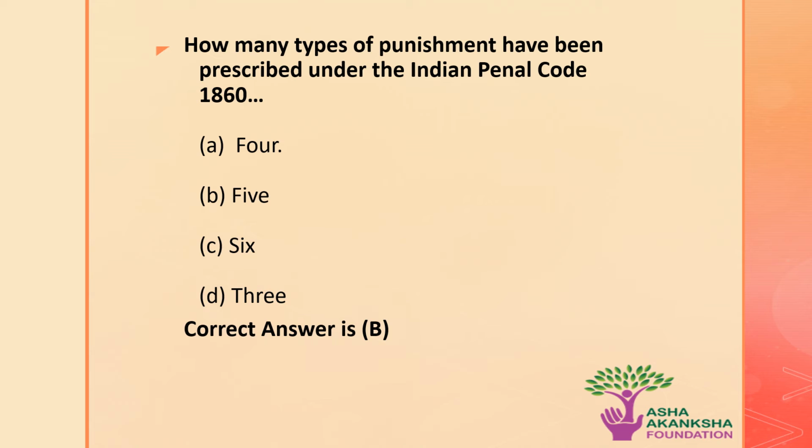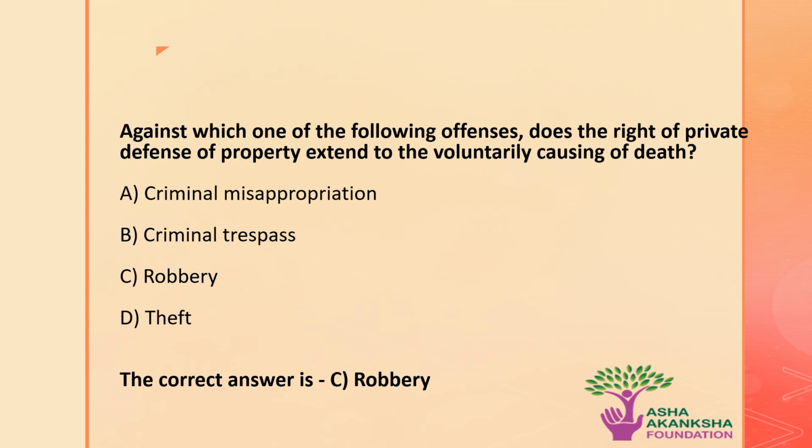How many types of punishment have been prescribed under the Indian Penal Code 1860? This is a very easy question. It is 5. Next question. Against which one of the following offences does the right of private defence of property extend to voluntarily causing death? The correct answer is robbery. You can see section 103 for this in your Bare Acts.